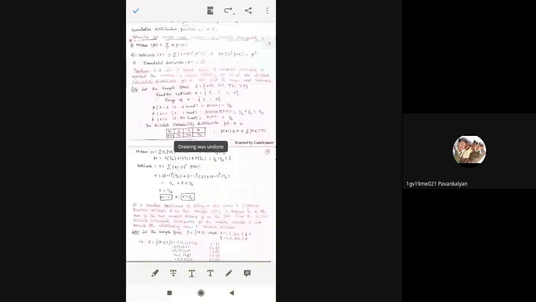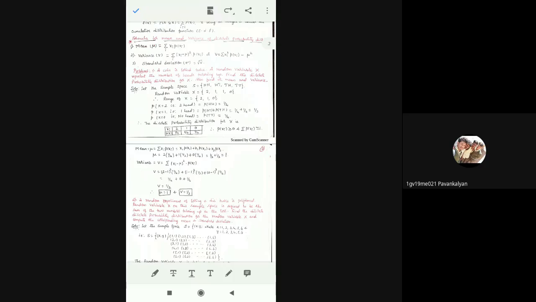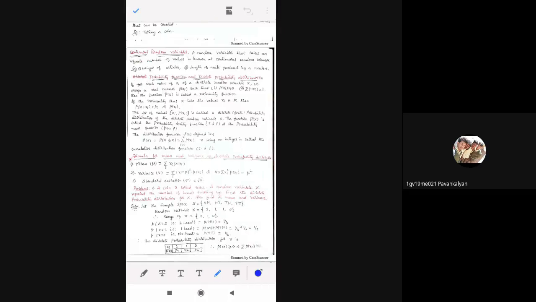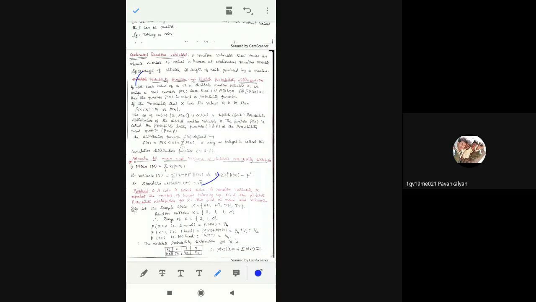There is one problem, only one problem I will do in this class; other problems will continue in the next class. So from here to here the formulas are there, and those formulas are very important, and also the naming like exclusive event, independent event, discrete random variable, continuous random variable, and also some examples.